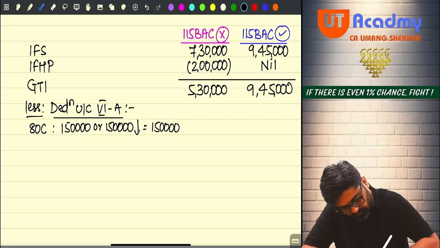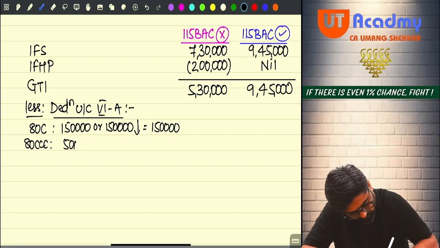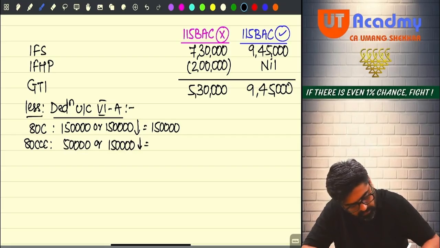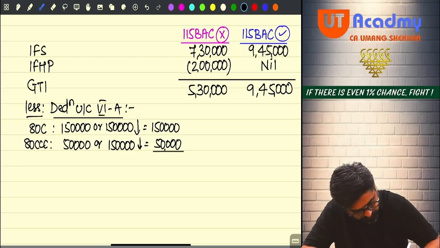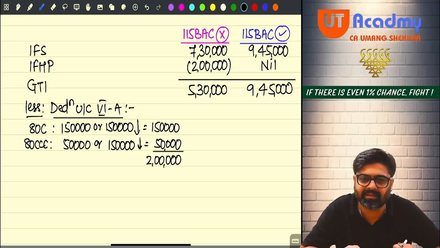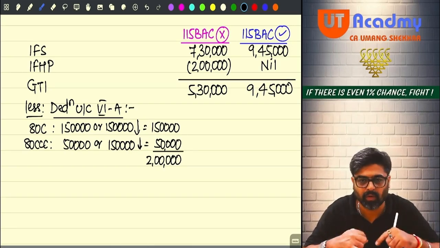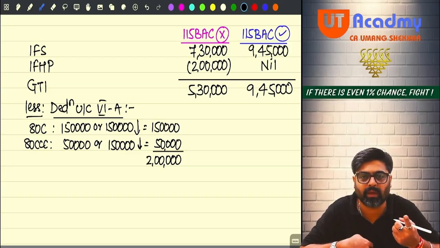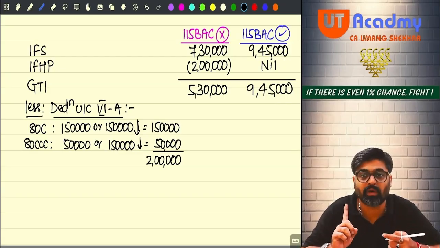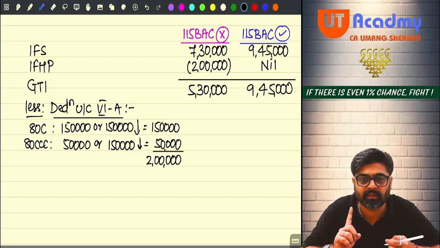Very good, sir. 80CCD 50,000 or 1,50,000, whichever is lower, 50,000. So what is the total? 2 lakh rupees. But I cannot take the deduction of 2 lakh rupees because 80C, 80CCC and 80CCD(1), all three taken together cannot be more than 1,50,000 as per the overall limit of 80C. Do you remember that?